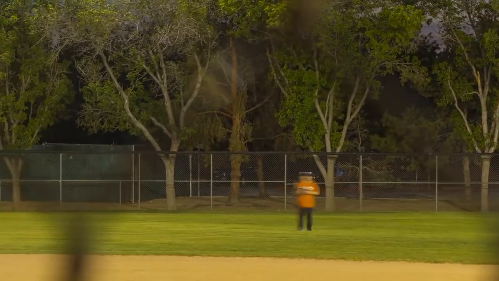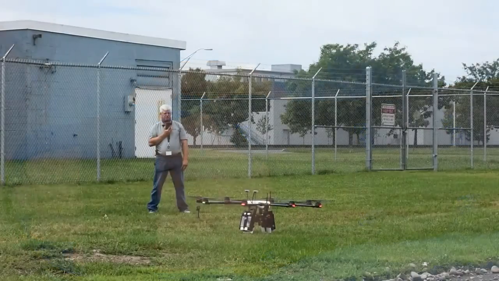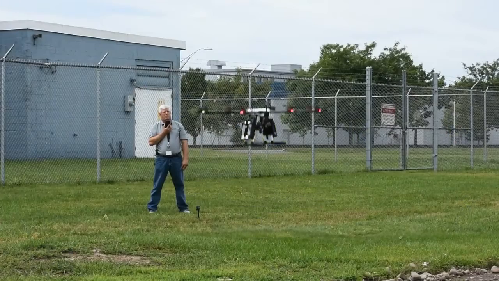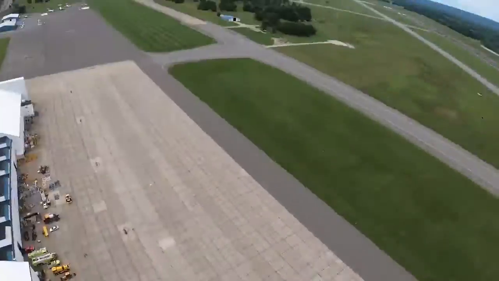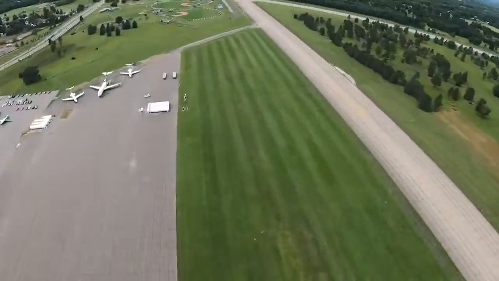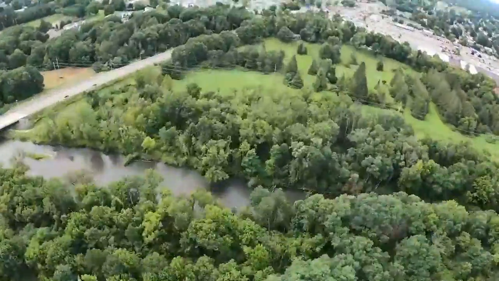But during the game, what happens is a person gets injured, and we have to call in a medical delivery for a first aid kit and a splint. So what we do is we launch an aircraft from the test site. It's a true beyond visual line of sight flight, utilizing the New York UAS test site's COA to fly this. We did provide visual observers as a safety function.